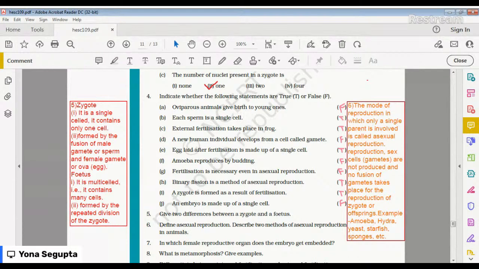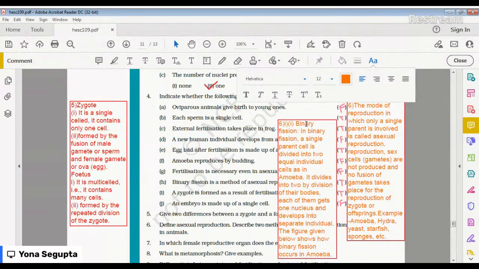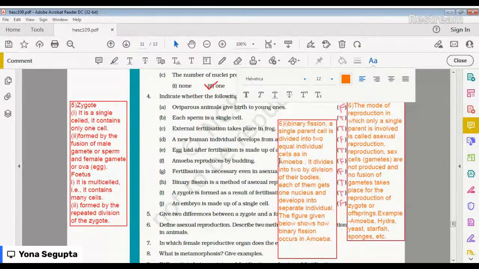Right? Give me a second so that I can write it down for you. This is number 6, part 1, right? So this is the answer.